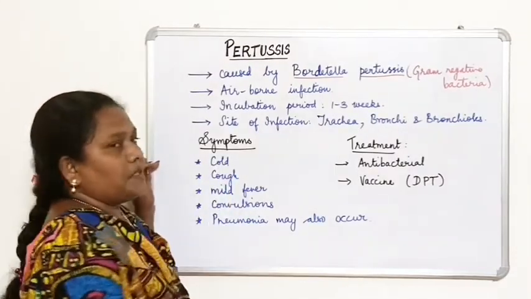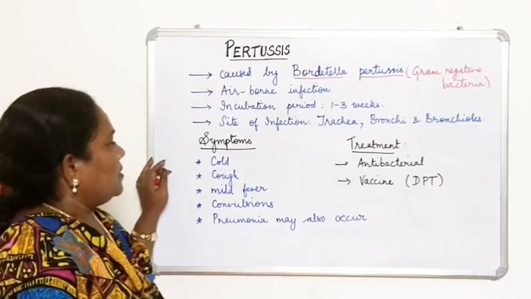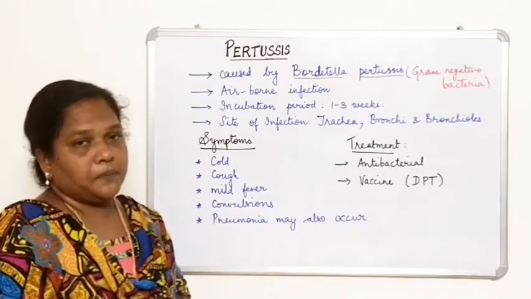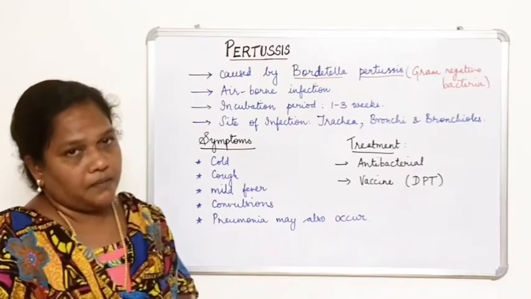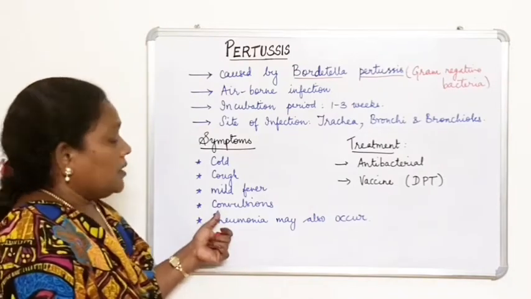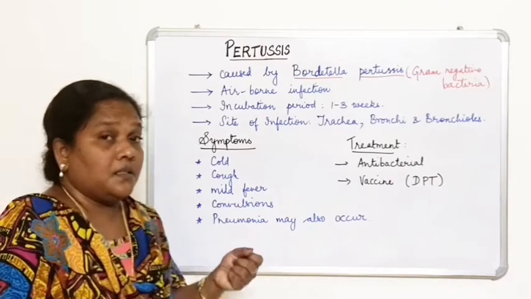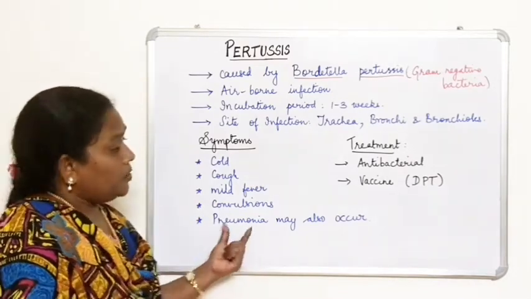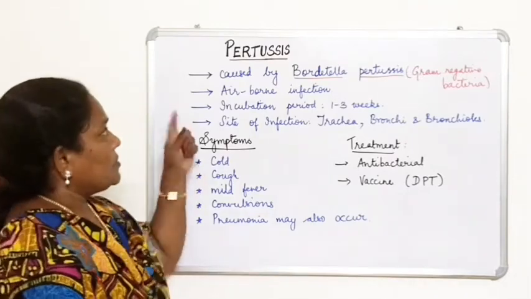And then what about the symptoms? What are the symptoms of pertussis? Severe cold and cough and mild fever, and convulsions. Convulsions cause rigidity, like muscle spasms. And even pneumonia may also occur. So these are the symptoms of pertussis.